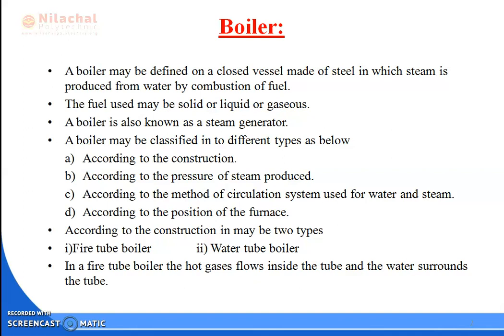Besides this, we can also classify a boiler into so many other types, but we shall discuss these four important types of classification. First, according to the construction, a boiler is mainly of two types. One is the fire tube boiler, and the second one is the water tube boiler.